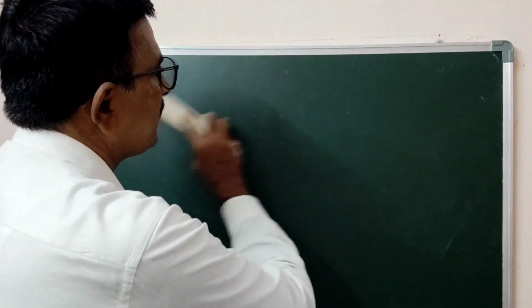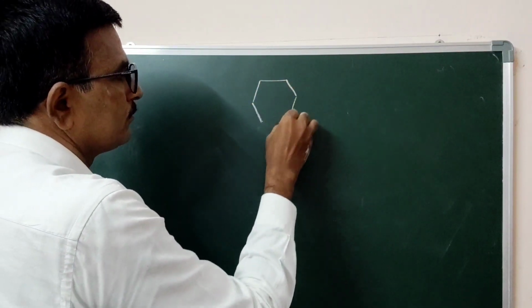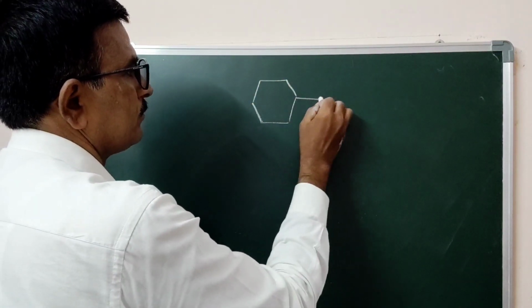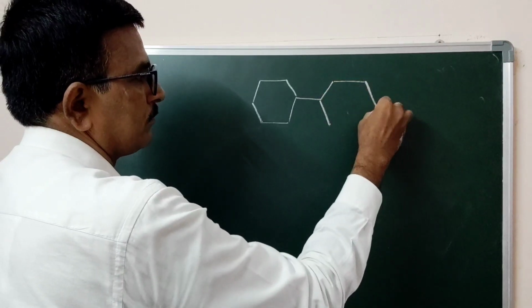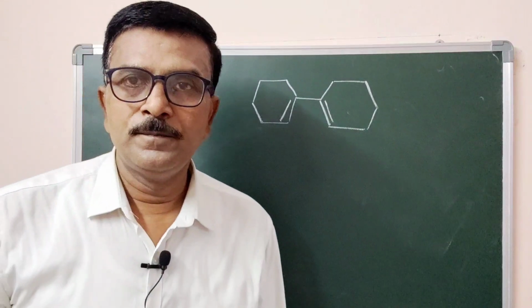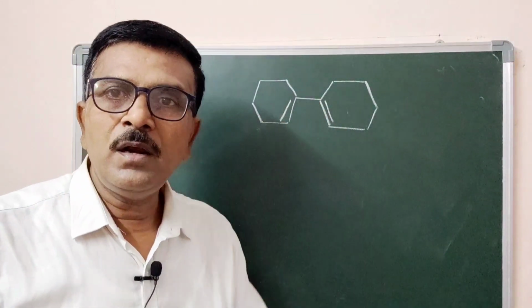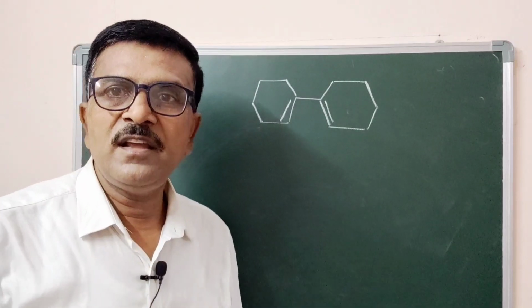Let us take another example. Now this is the example, one double bond, two double bond, both are conjugated double bonds.